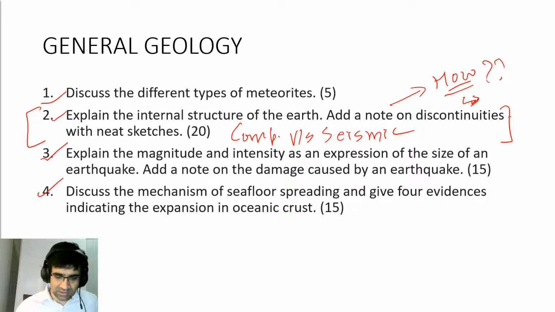They could be related to paleomagnetism, or the fact that the age of oceanic crust is not very large; you don't see oceanic crust older than 200 million years. Or the fit of continents on opposite sides of the ocean, and so on and so forth. There are many evidences for seafloor spreading.